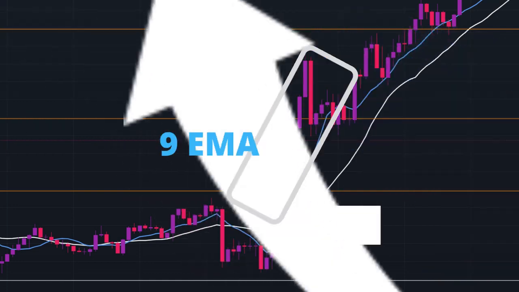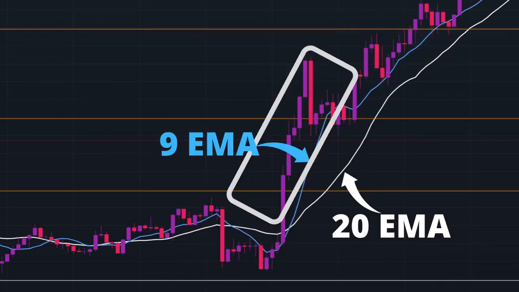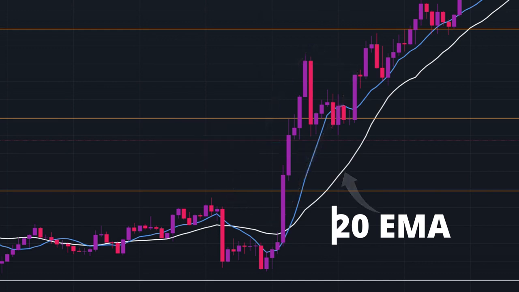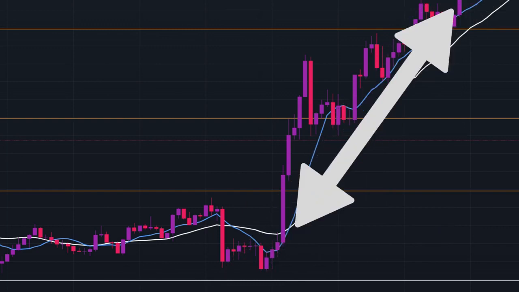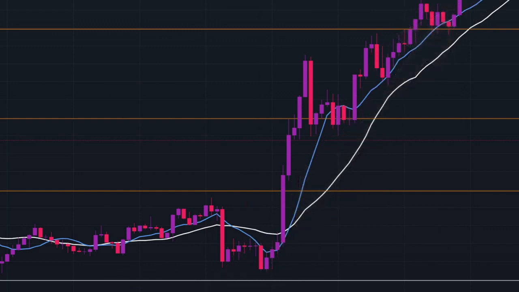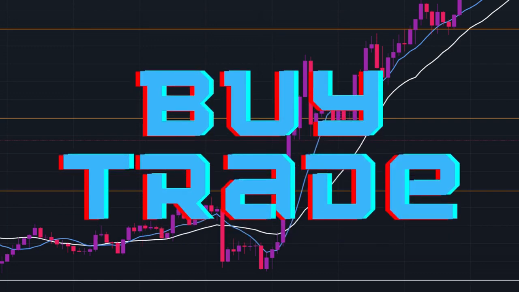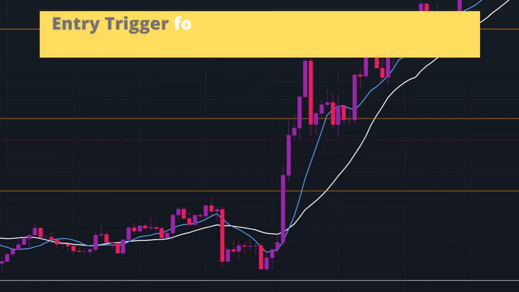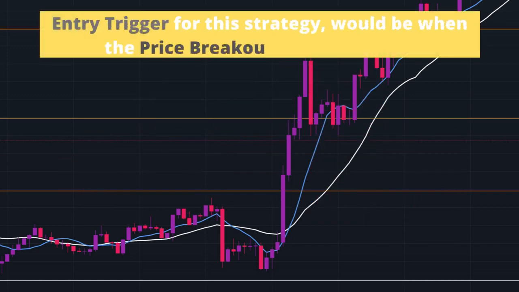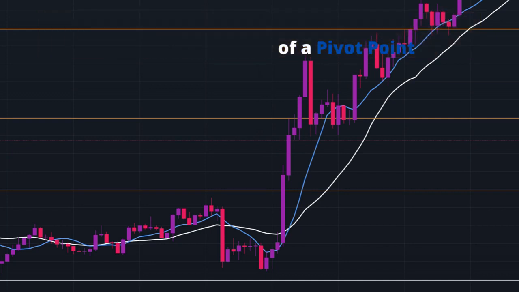We see price is above the 9-period EMA and the 9-period EMA is above the 20-period EMA. Also, both these moving averages are sloping upwards. So this is a clear sign of an uptrend. So we will only look for buy trades. Our entry trigger for this strategy would be when the price breaks out of a pivot point.